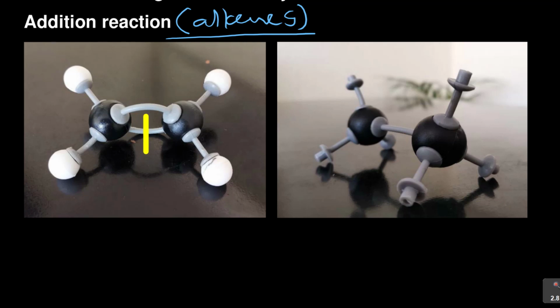When you break that bond, you'll be left with one bond, which in this case is this bond. So in each carbon, it's 1, 2, 3, 4, and on the other carbon which is broken, it's 1, 2, 3, 4.